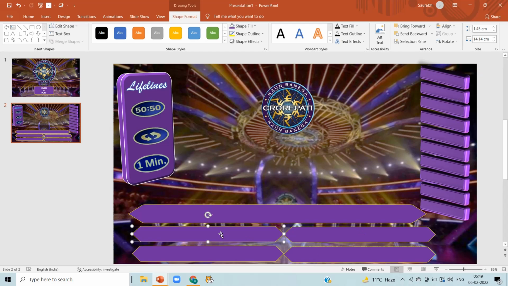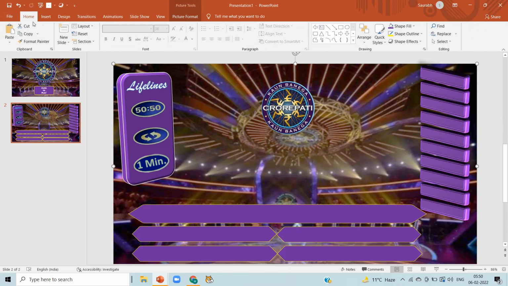So we have created new shapes using different shapes and set it with our question like this.